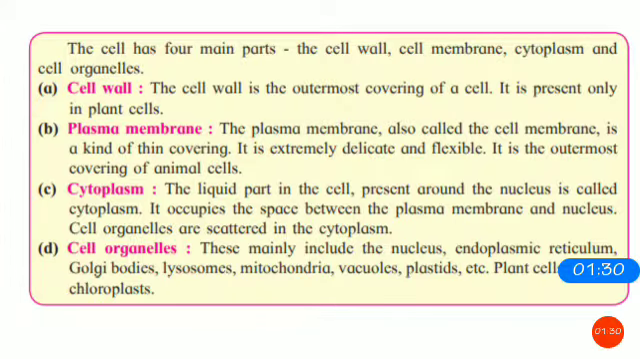Now, cell organelles means what? This also we have discussed: it mainly includes the nucleus, endoplasmic reticulum, Golgi bodies, lysosome, mitochondria, vacuoles, plastids, etc. In plant cells you have chloroplast and plastids. Chloroplast is only present in plant cells, because plants are autotrophs and we all are heterotrophs.